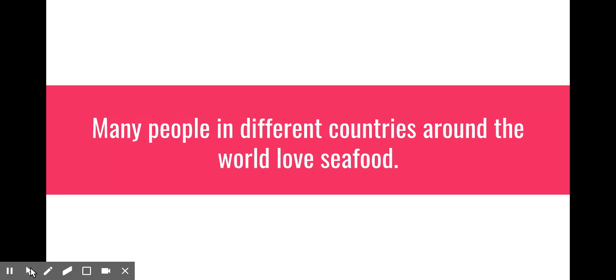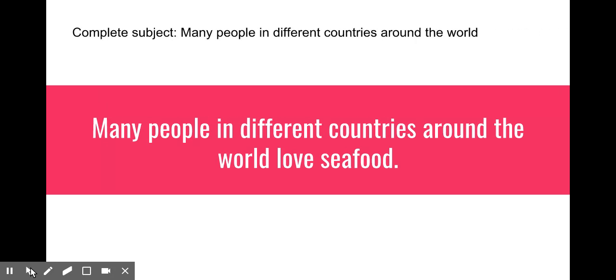Look at this. Many people in different countries around the world love seafood. Well, here we kind of have a very word-heavy complete subject. Because if I identify the verb is love, that starts my predicate. Everything before that is going to be part of my complete subject. Many people in different countries around the world.